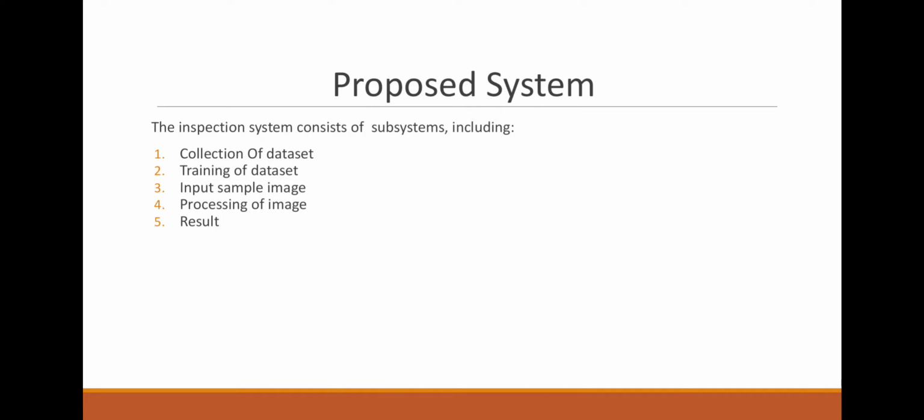For the input sample image, we will take the input from the user to process the image. Then comes the processing of image. In the processing of image, we will reduce the noise and may convert it into a raw image, which will give us an idea about the trajectory of the crack. In the result section, we will tell whether there is a crack or not. If a crack is present, we will tell which type of crack it is, and which category it comes from.